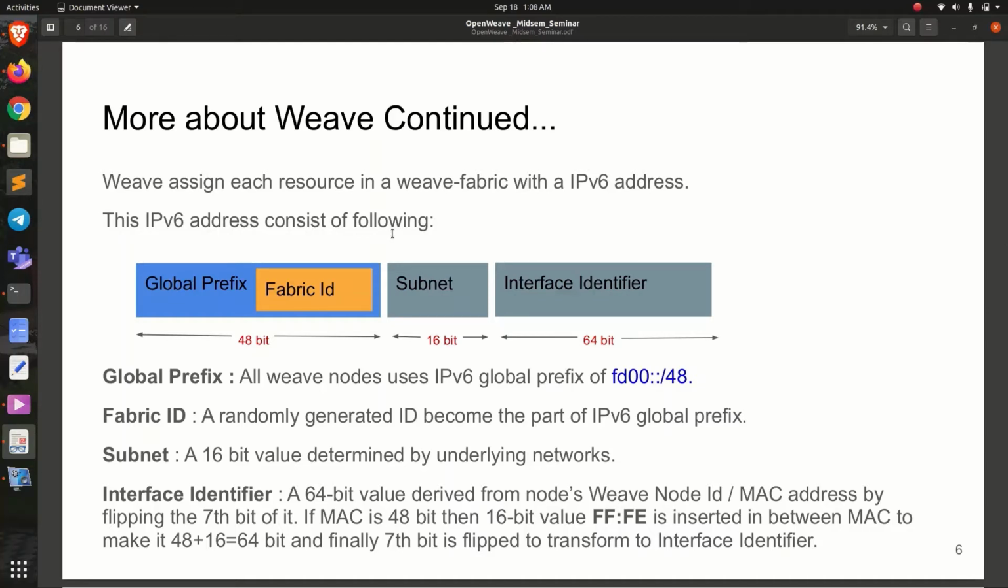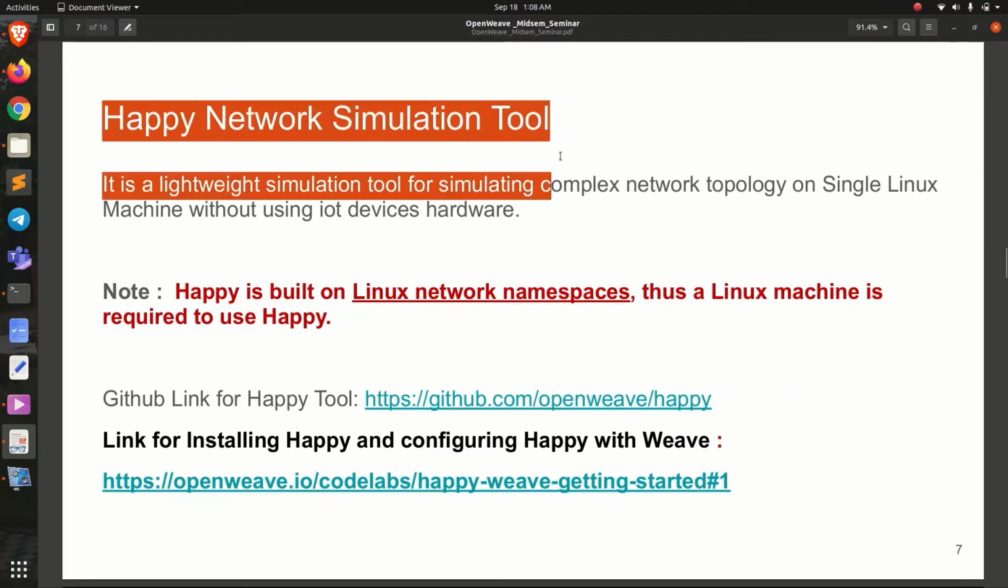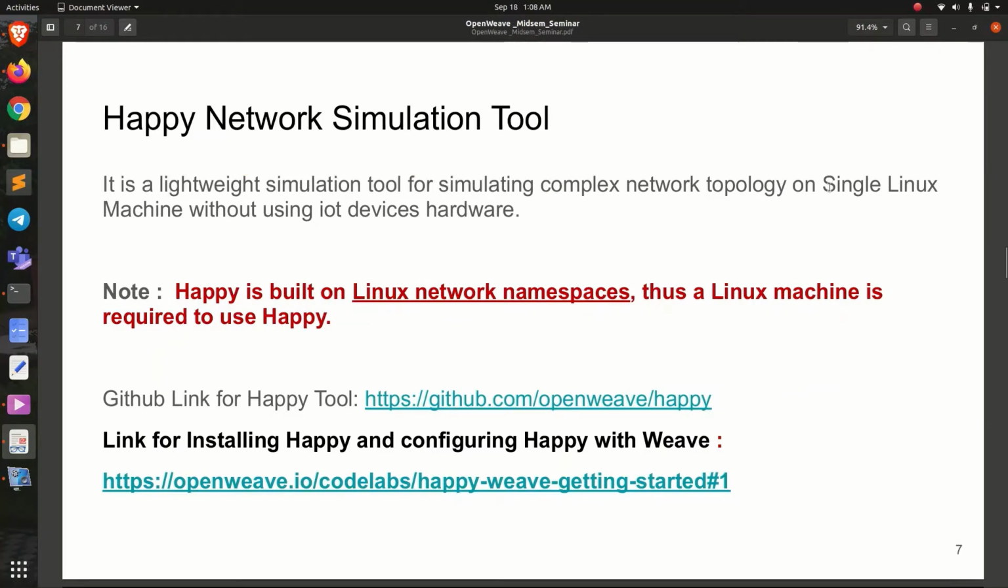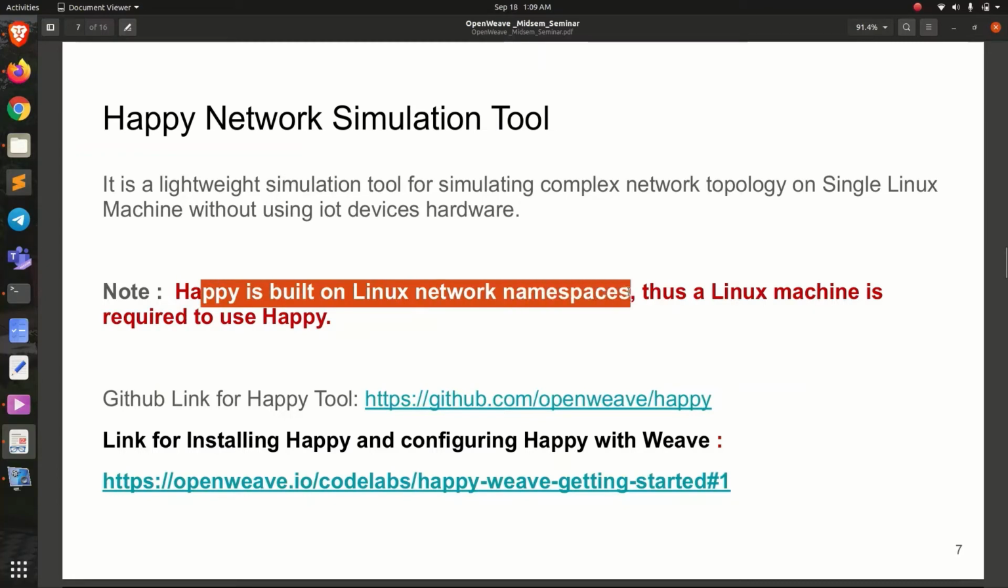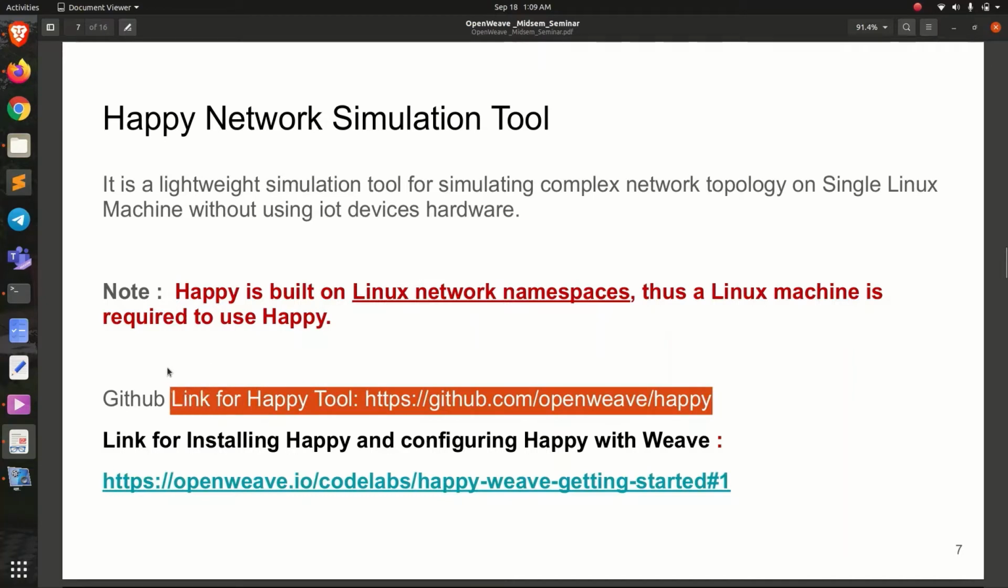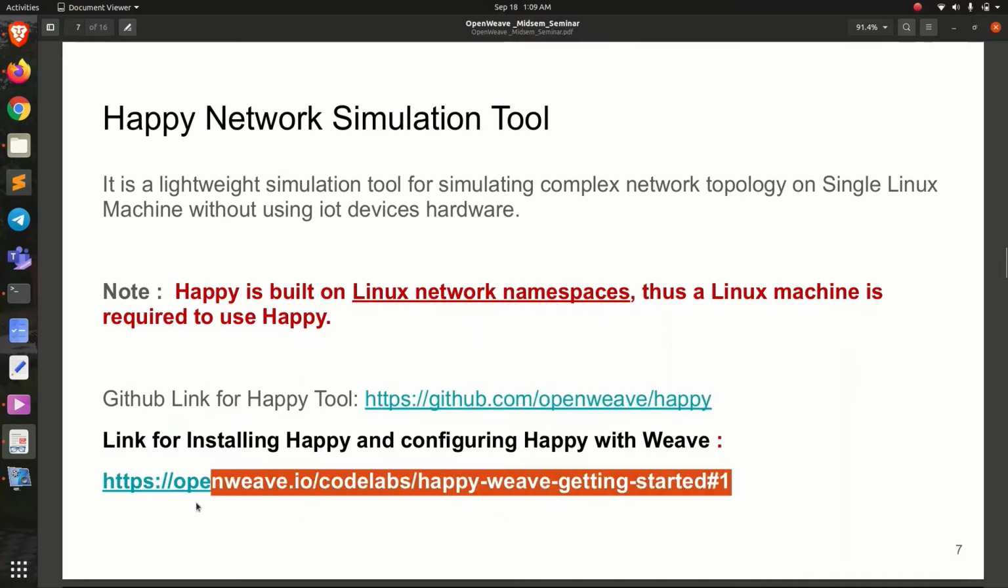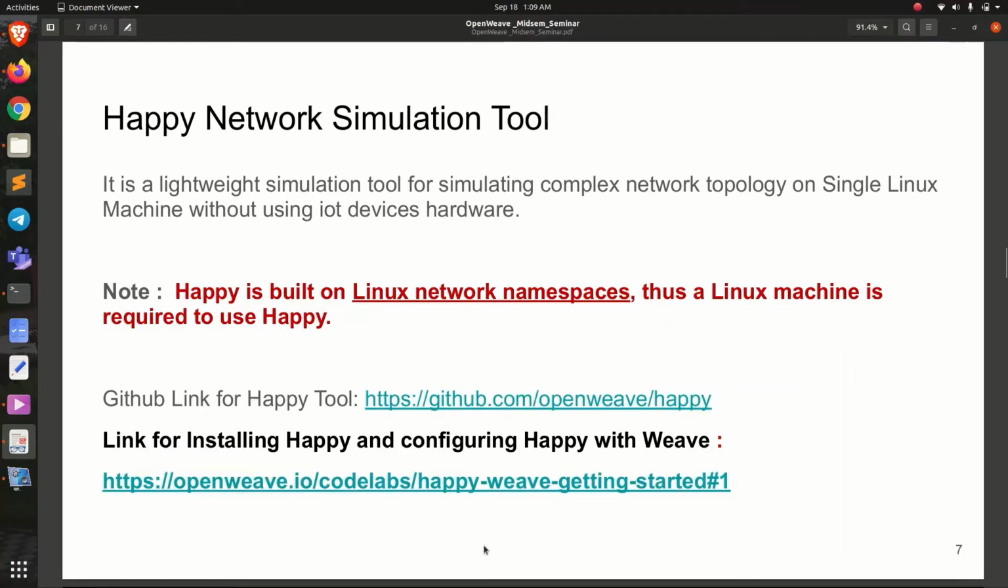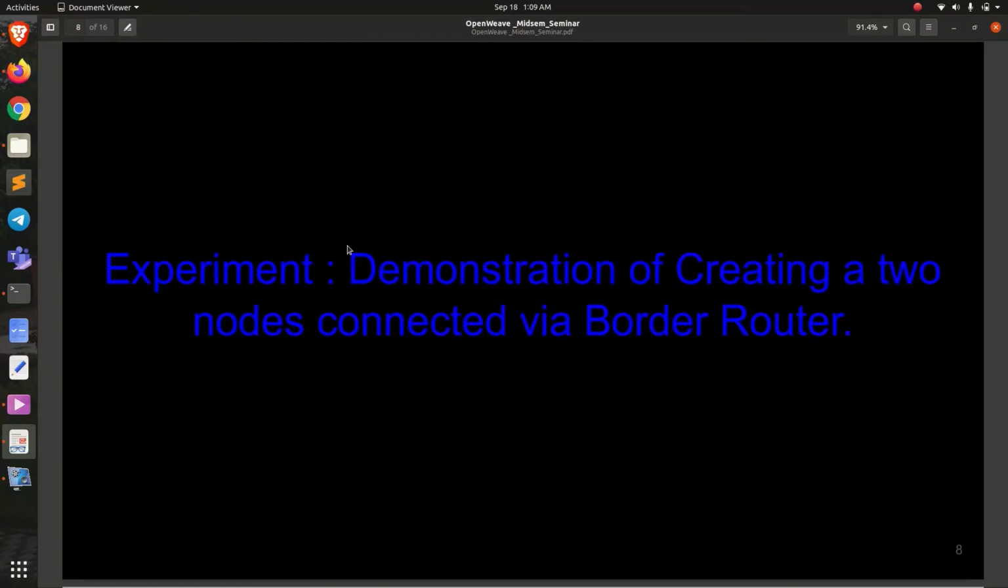So lastly, Happy is a simple simulation tool for creating complex network topologies on the same Linux machine without using any IoT device. One interesting point is that Happy is built on Linux network namespaces, so it can only be used on a Linux machine. This is the GitHub link for the API, and this is a link explaining how to install the Happy tool. I won't discuss that because it's pretty simple, but it consumes a lot of time while installing. So let's skip this and head to the experiment demonstration using the Happy tool.